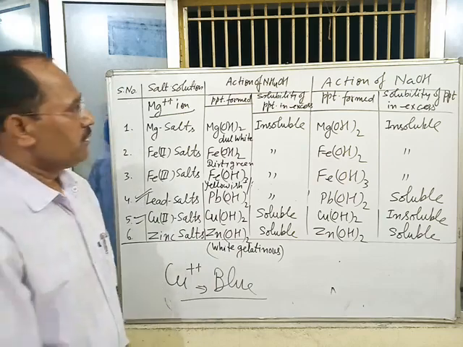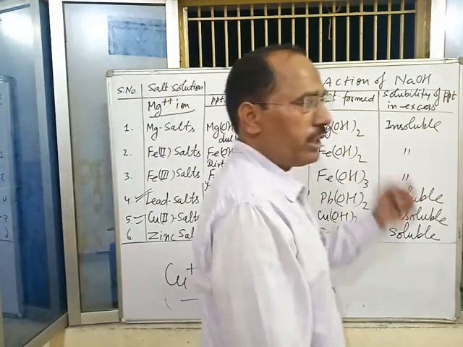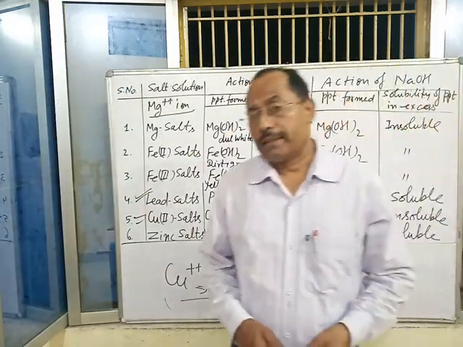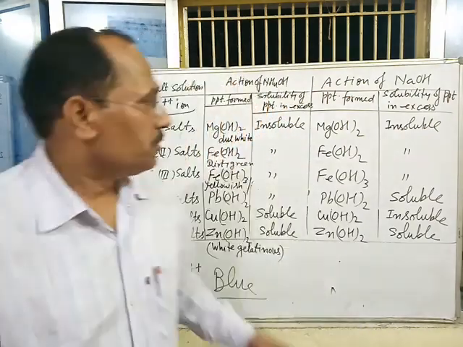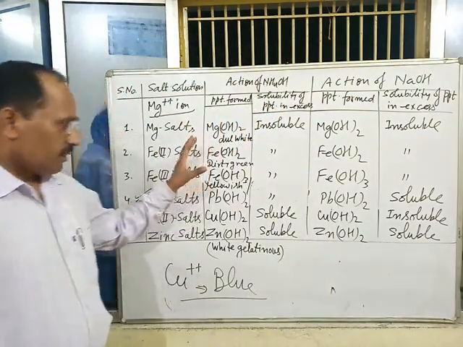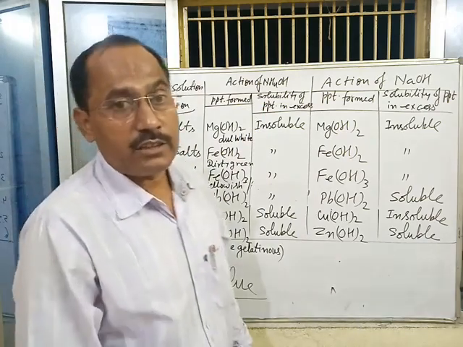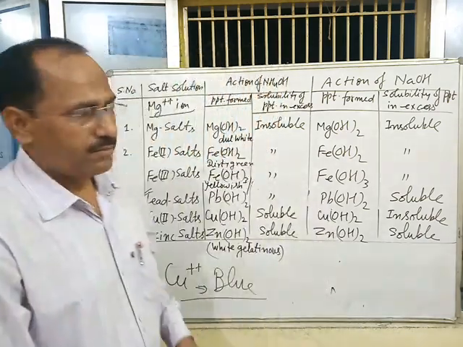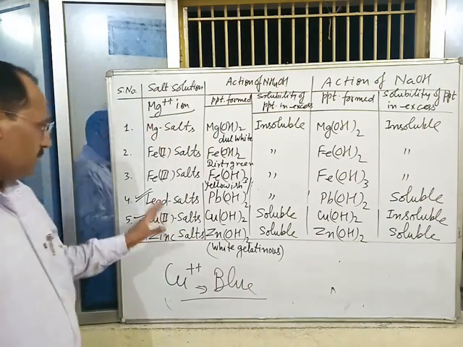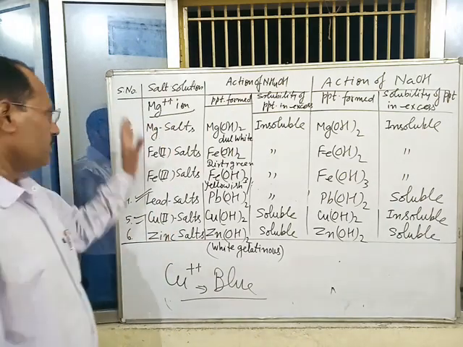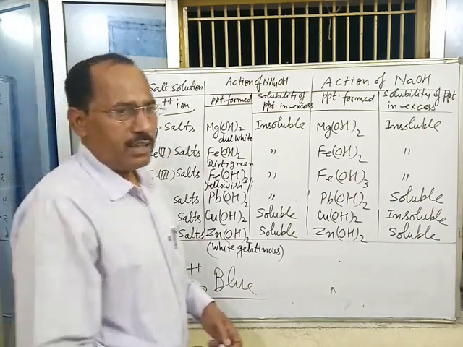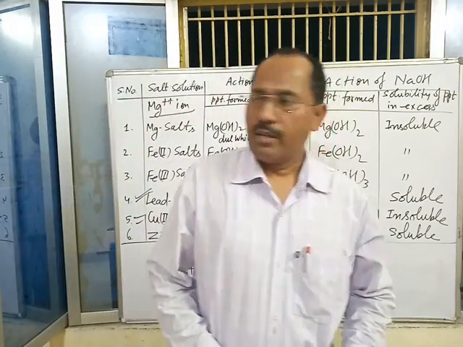This is the most important property of bases, and this table covers approximately 4 marks in the ICSE examination. A 4 marks question should be asked from this table in the ICSE examination.